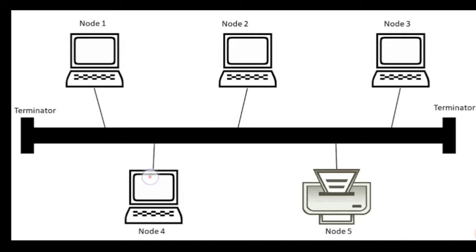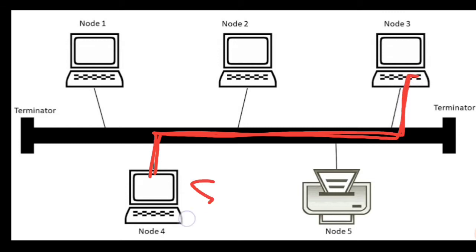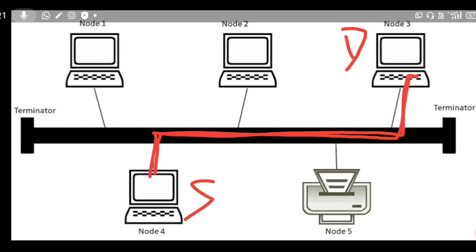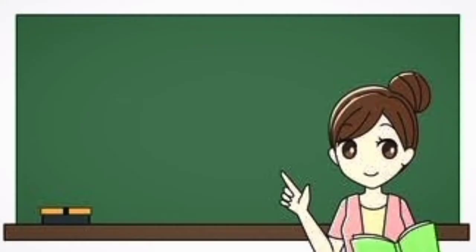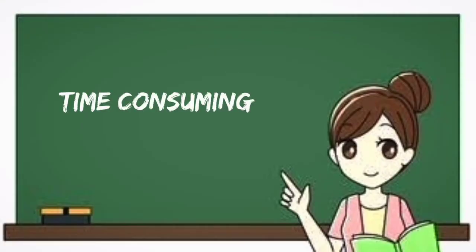Why? Suppose node 4 wants to send a message to node 3. You might say he can simply go like this and send the message, so this is the source and this is the destination. But no, every device is connected. That's why only broadcast of messages is possible. If this particular node wants to send a message to node 3, then all the other nodes will also get the message.